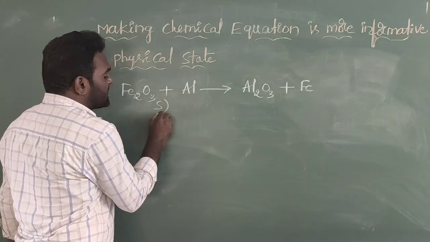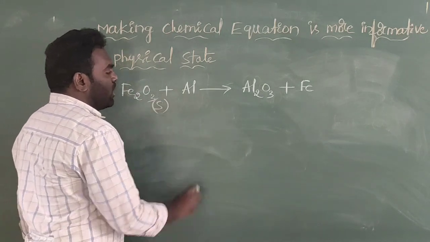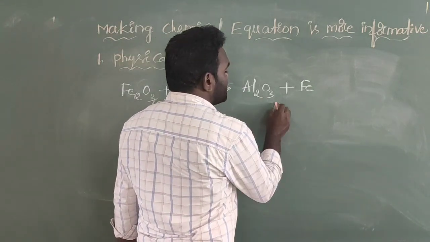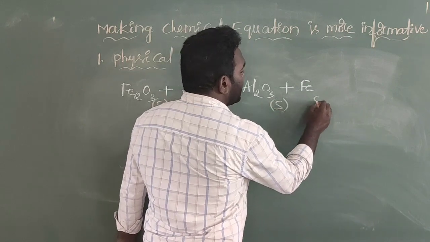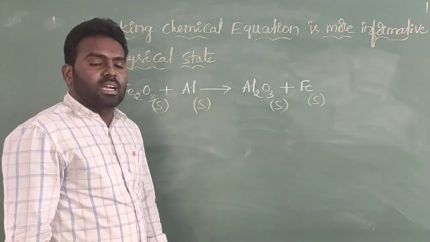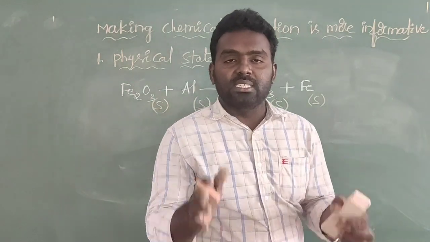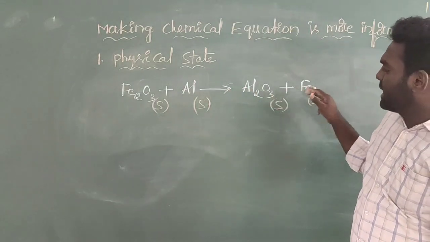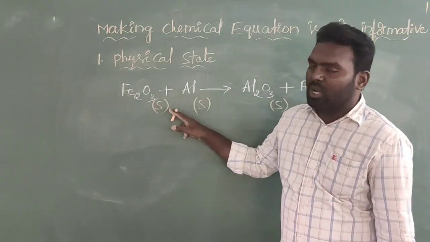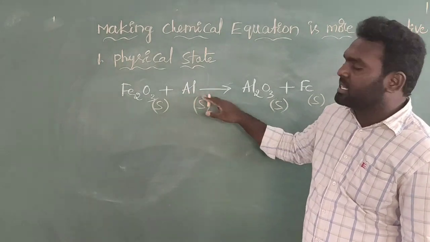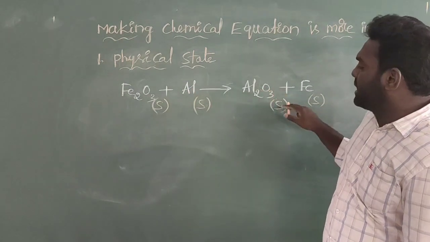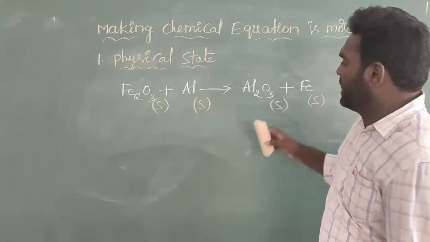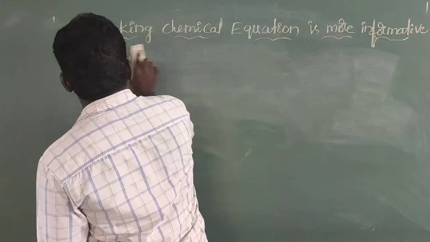Here you will see the physical state of iron oxide is solid. Aluminium is also a solid. The aluminium oxide is also a solid, and the iron is also a solid. This means the entire equation is in the solid state only: iron oxide and aluminium, aluminium oxide and iron are all solids.